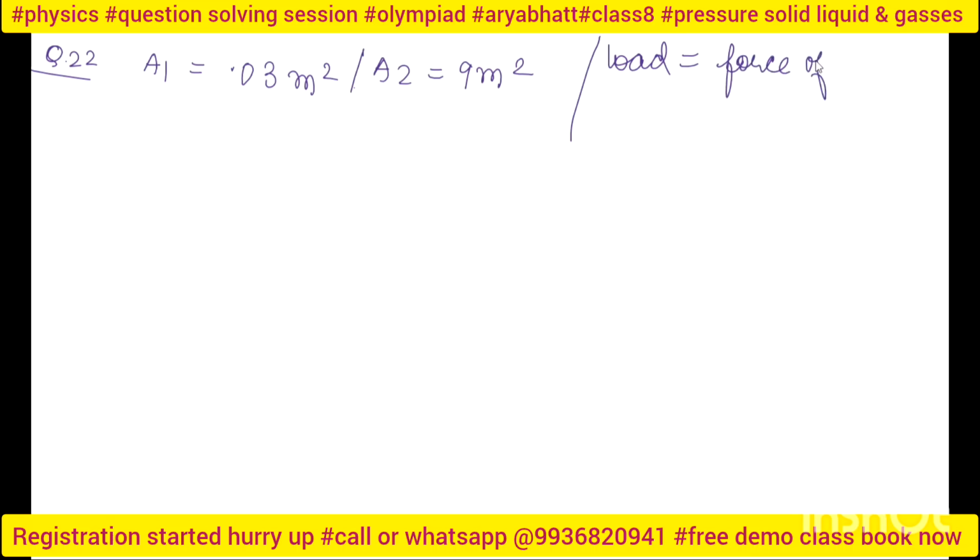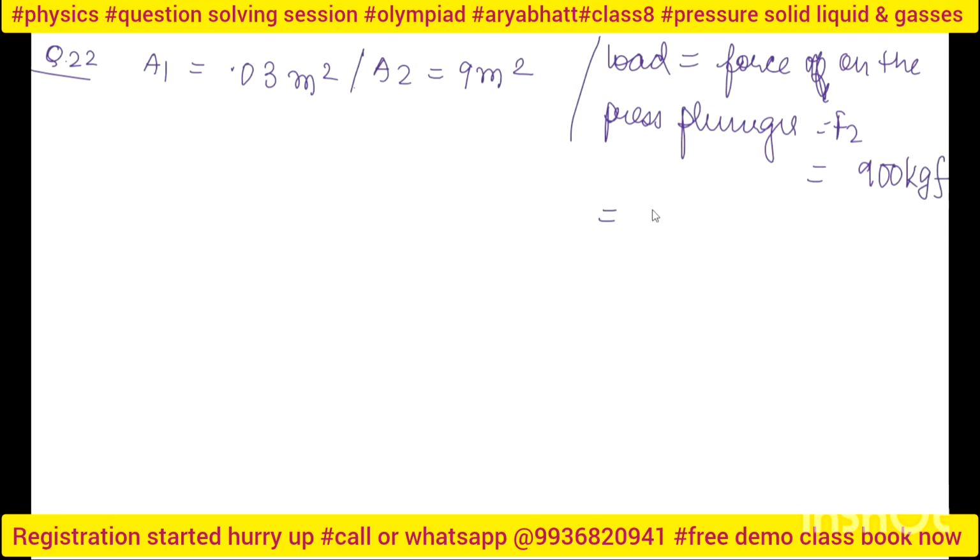Load is nothing but the force on the press plunger, and that is F2. How much is it? 900 kgf. That means I have to multiply 900 by 10. I'm just assuming it as 10, okay, not 9.8. So it will become 9000 Newton. Now I will use Pascal's law.